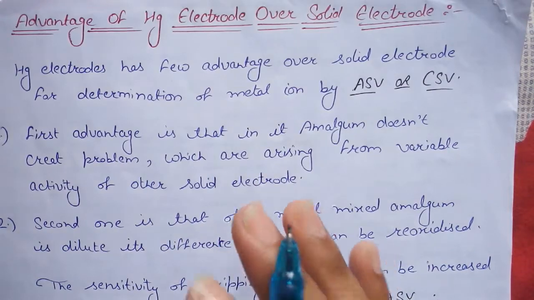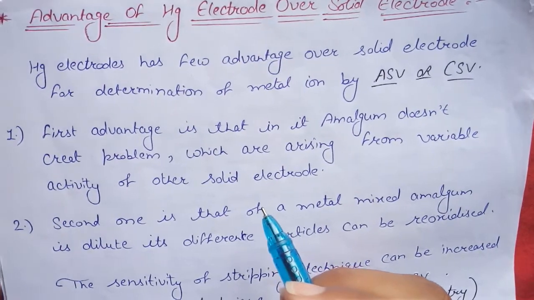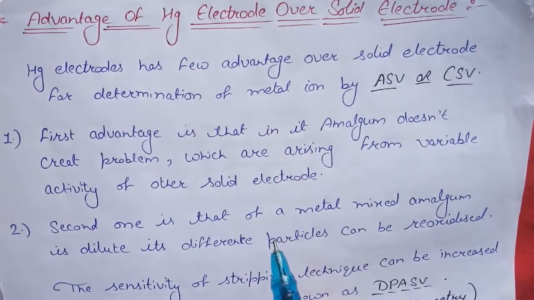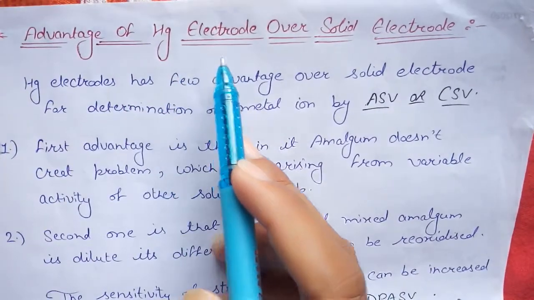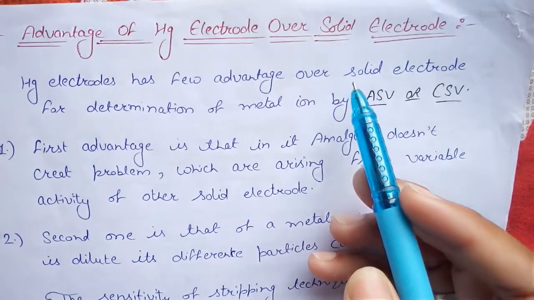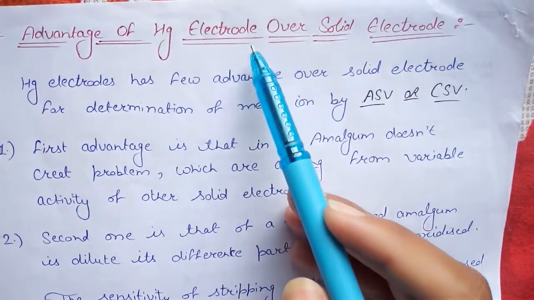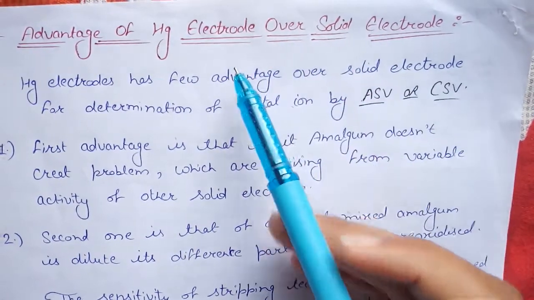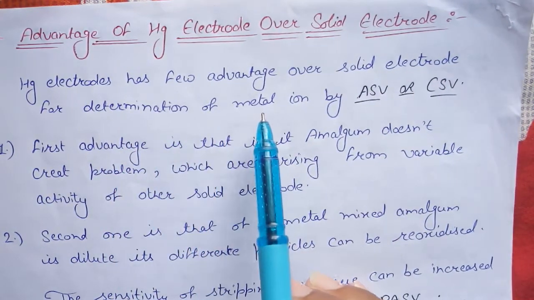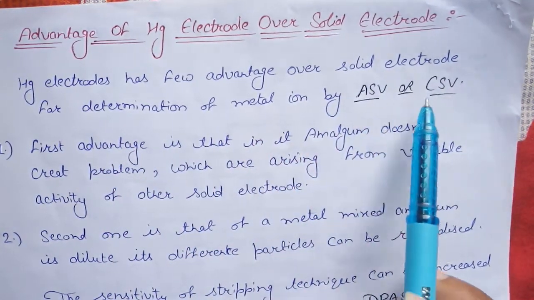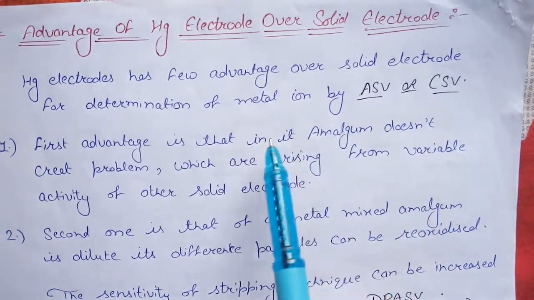In the last video we were discussing stripping voltammetry, in which we discussed anodic stripping voltammetry and cathodic stripping voltammetry. So in this video we will discuss the advantages of the mercury electrode over the solid electrode in stripping voltammetry. What are the benefits of the mercury electrode over the solid electrode? We will discuss that here. The mercury electrode has a few advantages over the solid electrode for determination of metal ions by anodic stripping voltammetry or cathodic stripping voltammetry. So you can say we can use it in both cases.